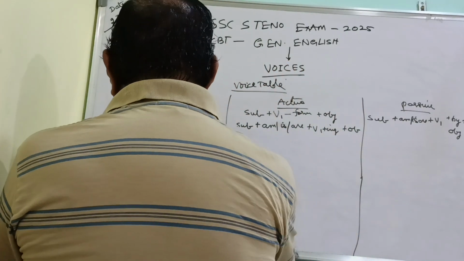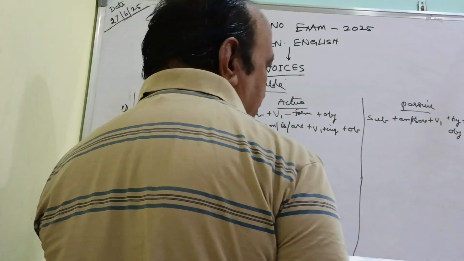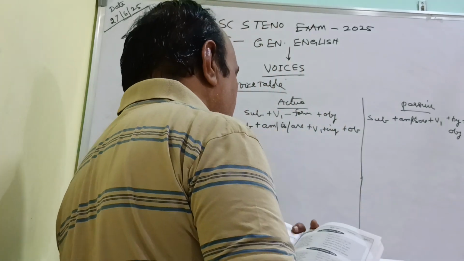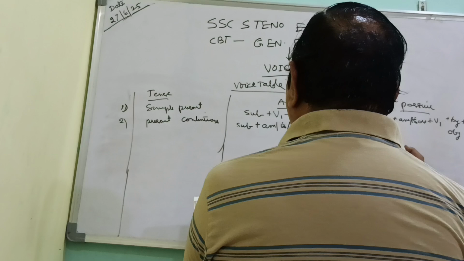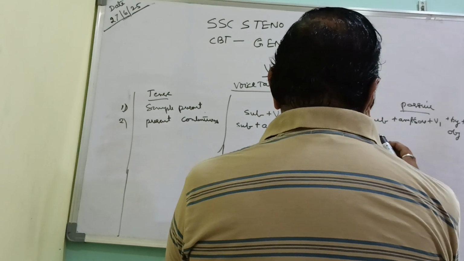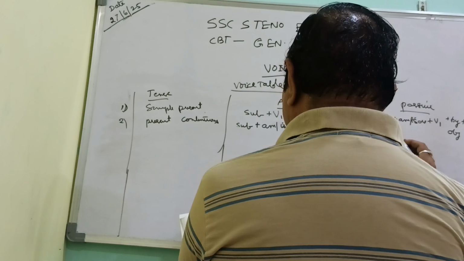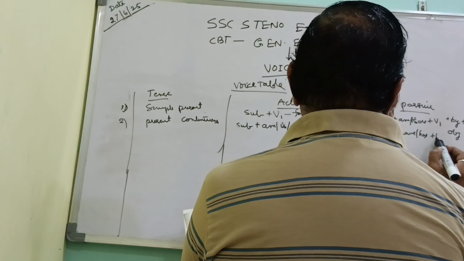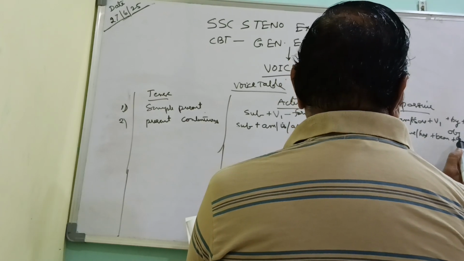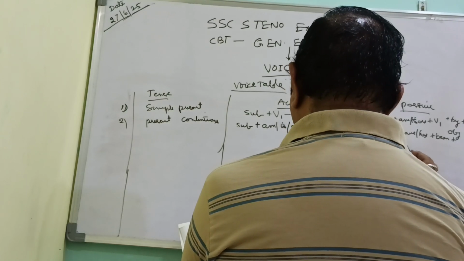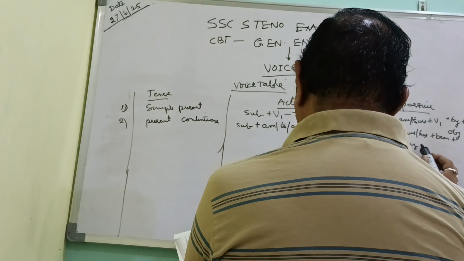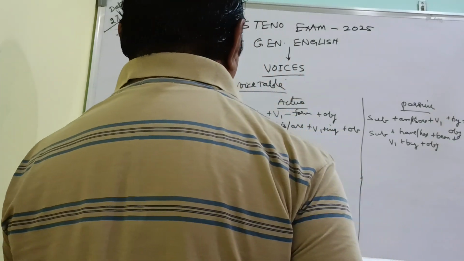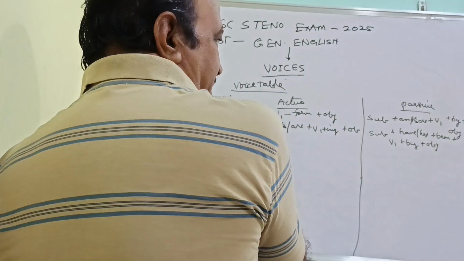This is to be noted because sentences will be given in different tenses. That is why, unless we know how the structure will be in the different types of tenses, we cannot write it correctly. Here also, see, in the present perfect, the structure of a sentence in passive voice will be subject plus have, has plus been plus verb plus by plus object. This is the structure of the sentence. Right.